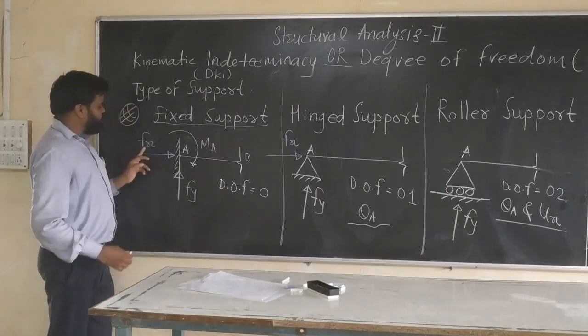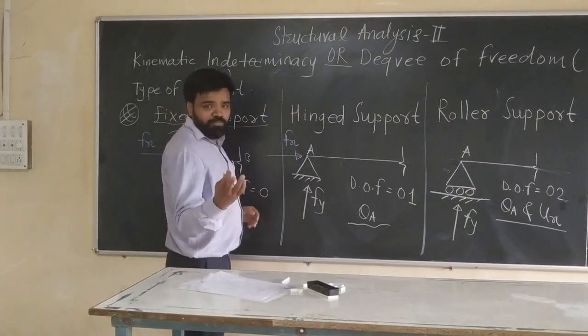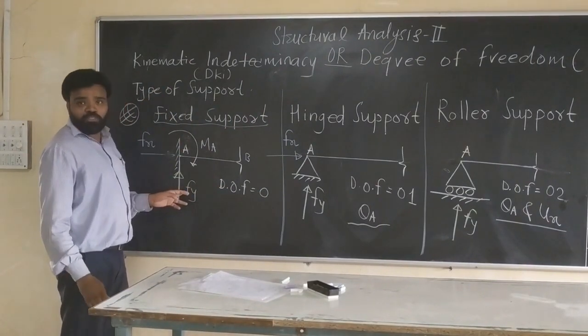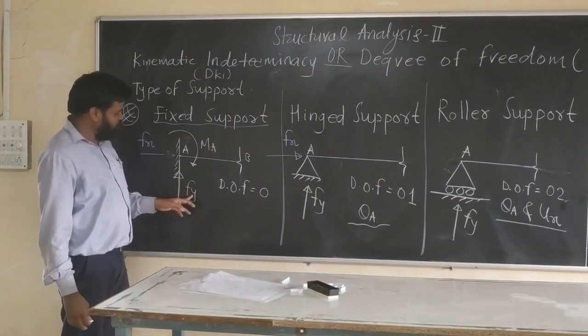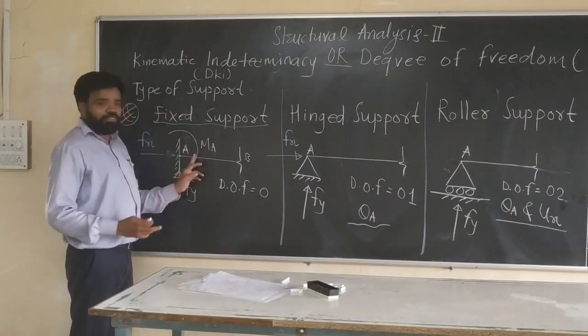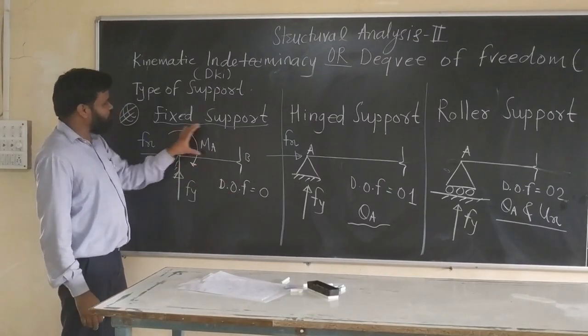Or you can say freedom along x direction, you cannot move along x, so your freedom is not there, so 0. You cannot move in the upward direction, freedom is not there, that means Fy is 0. And also you cannot rotate about the xy plane, that means this moment will be 0. That means degree of freedom is equal to 0 in case of fixed support.